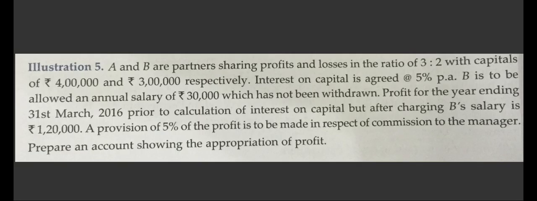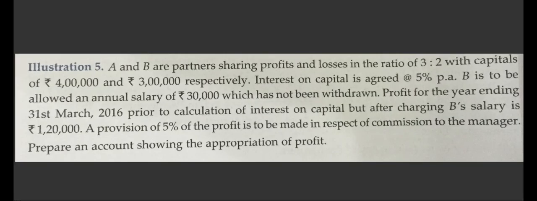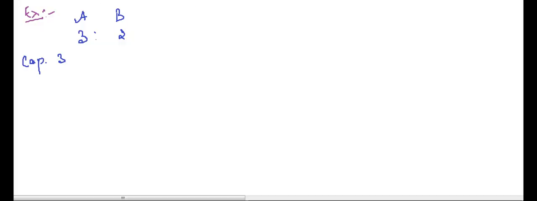And A's capital is 4 lakh and B's capital is 3 lakhs.